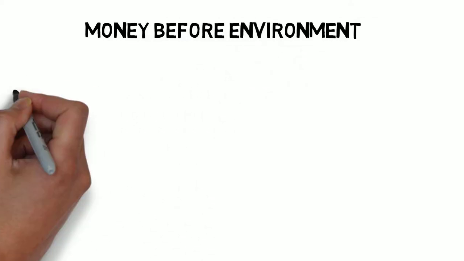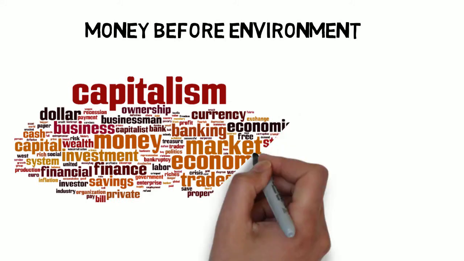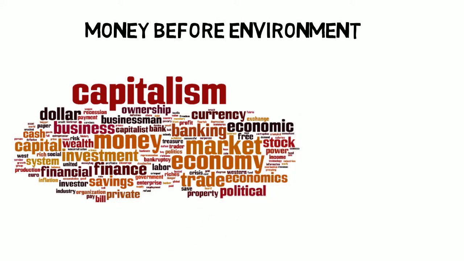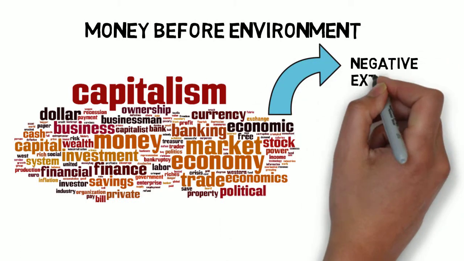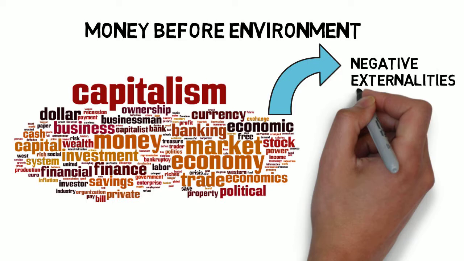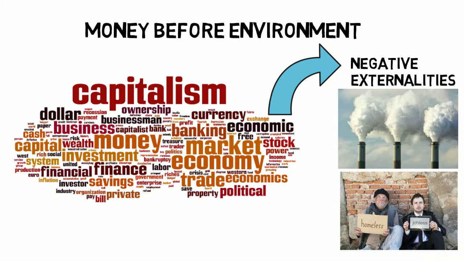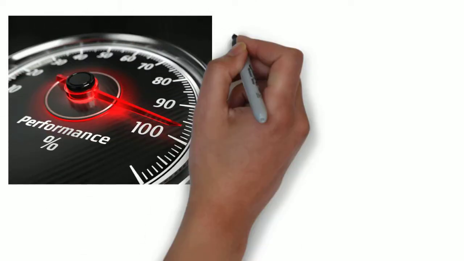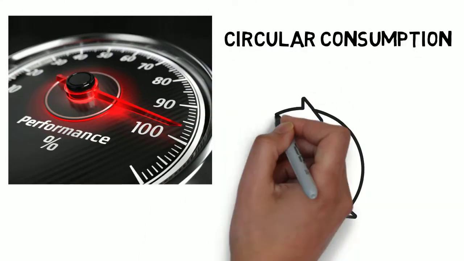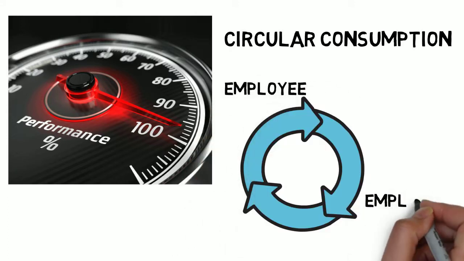The incentive to think about money before environment is due to the economic model we use. Capitalism was created 400 years ago. Back then, pollution was not a problem. Pollution is referred to as an externality and is not seen by the model. Sustainability is simply not built into the model, and it is not used as a measurement for success. We measure success in terms of economic growth, circular consumption, and how much money we spend.